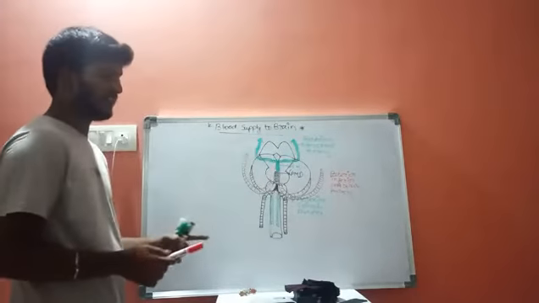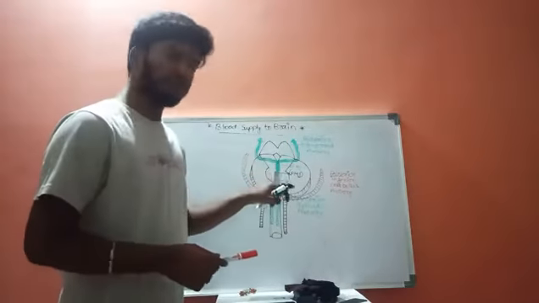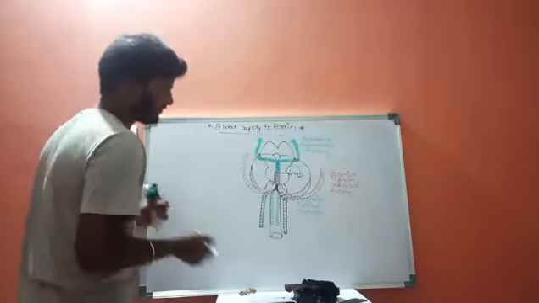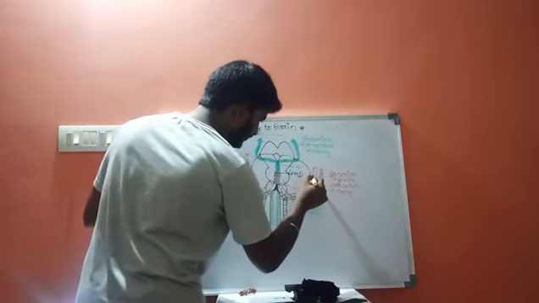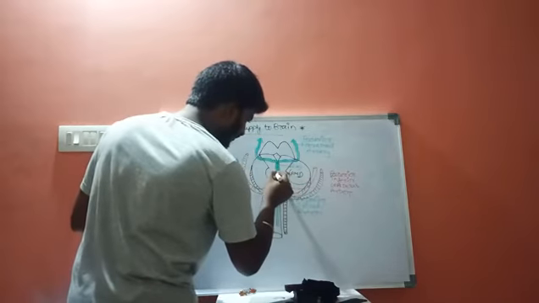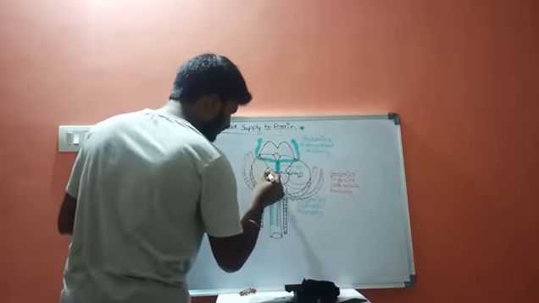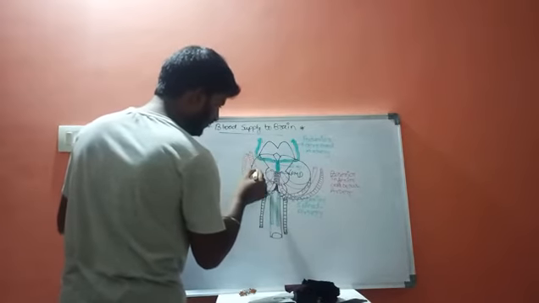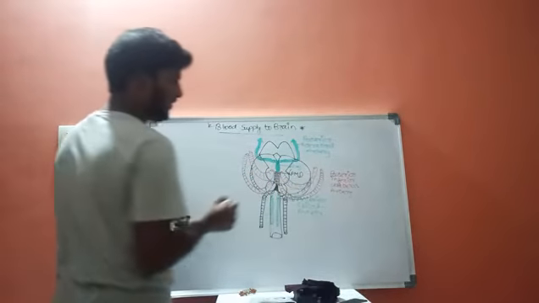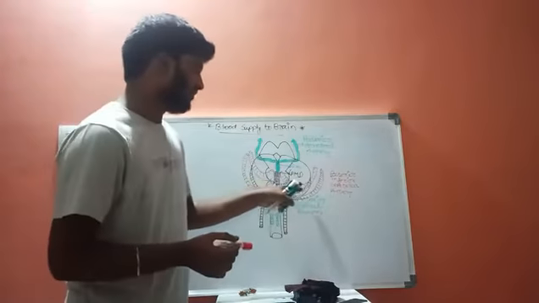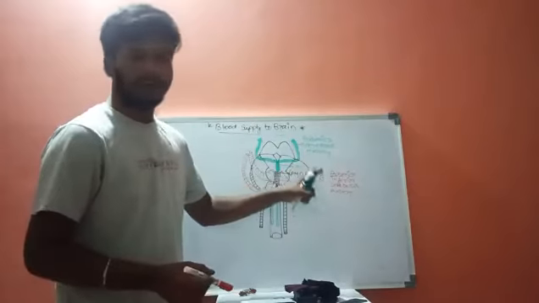Just above this, at the anterior part of this pontomedullary junction, one more type of artery arises. This special artery, which goes around the cerebellum, is called the anterior inferior cerebellar artery.